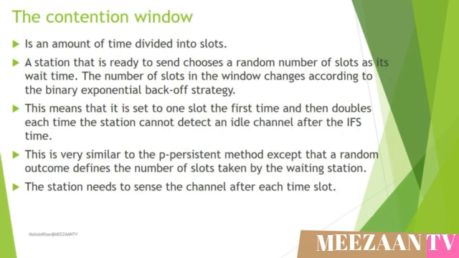The contention window is an amount of time divided into slots. As we saw previously in the diagram, a station that is ready to send chooses a random number of slots. The number of slots in the window changes according to the binary exponential backoff strategy. In this strategy, it is set to one slot the first time and then doubles each time the station cannot detect an idle channel after the IFS time. This is very similar to the p-persistent method, except that a random outcome defines the number of slots taken by the waiting station. The station needs to sense the channel after each time slot.